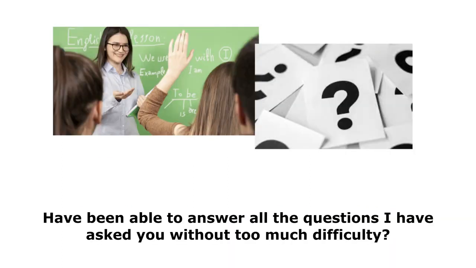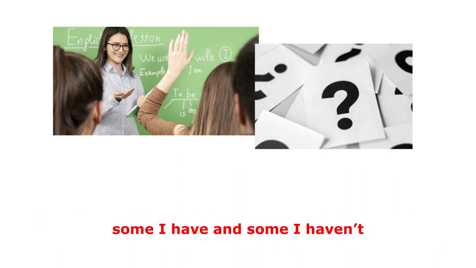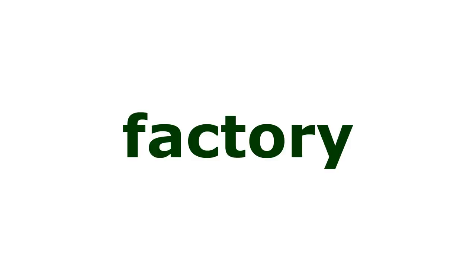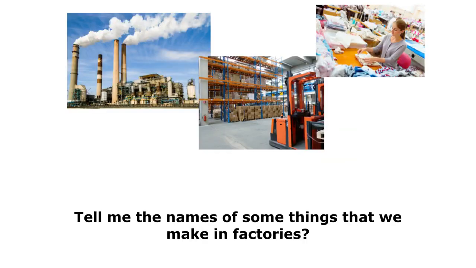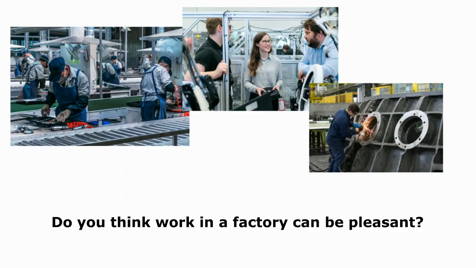Have you been able to answer all the questions I have asked you without too much difficulty? No, I haven't been able to answer all the questions you've asked me without too much difficulty. Some I have, and some I haven't. Factory. Tell me the names of some things that we make in factories. The names of some things that we make in factories are cars, pens, etc. Do you think work in a factory can be pleasant? Yes, I think work in a factory can be pleasant.